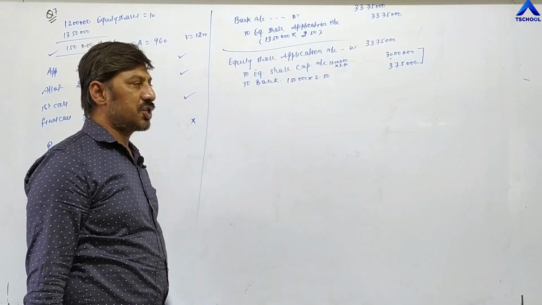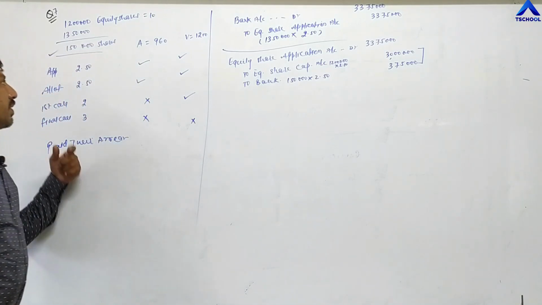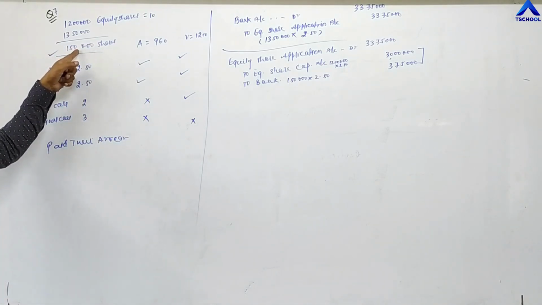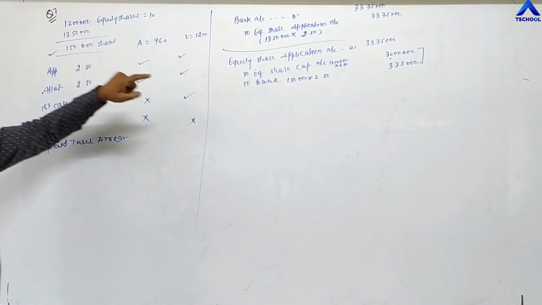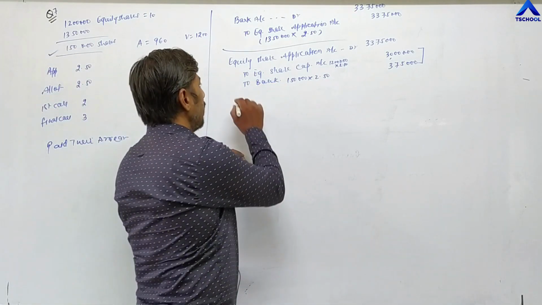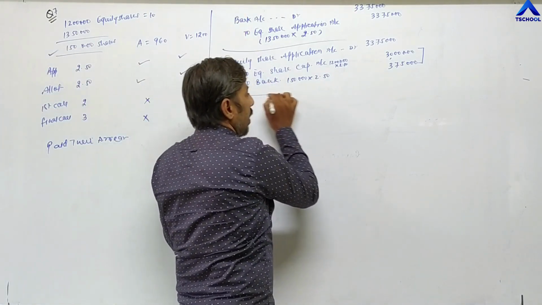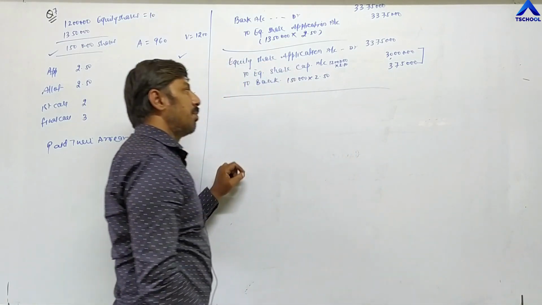Bank account is for rejection of excess application. Excess application is 1,50,000 and company has received 2 rupees 50 paise on all shares. That's why we are multiplying with 2 rupees 50 paise. In this way, first installment, meaning application entries, are completed.